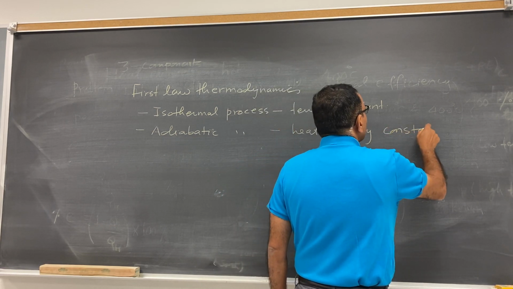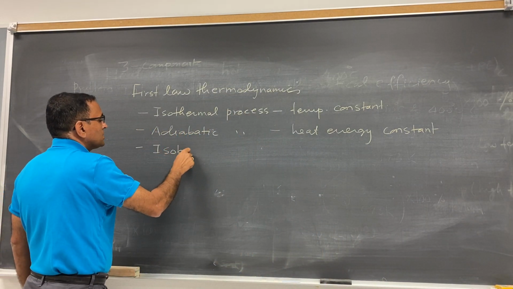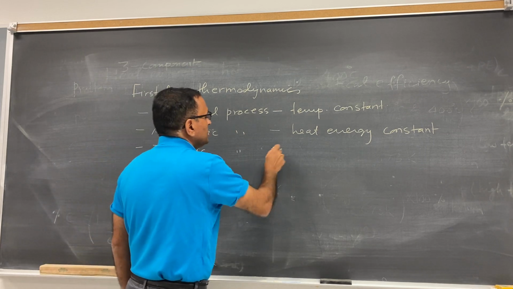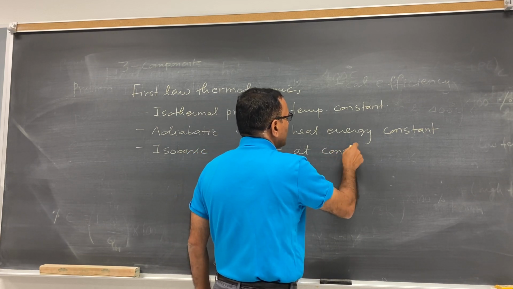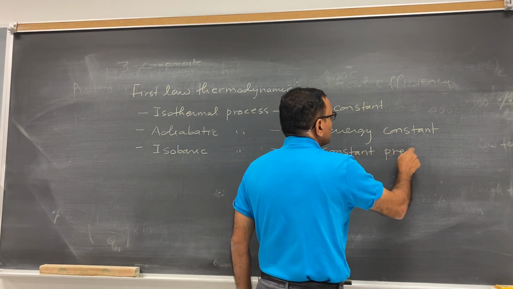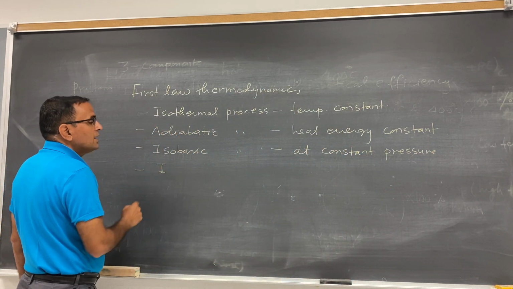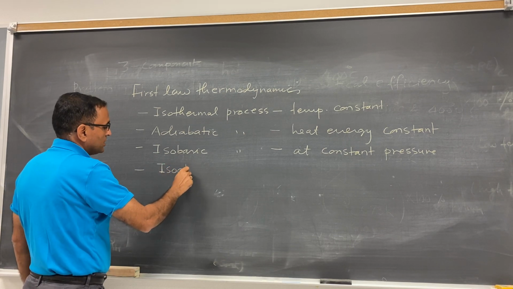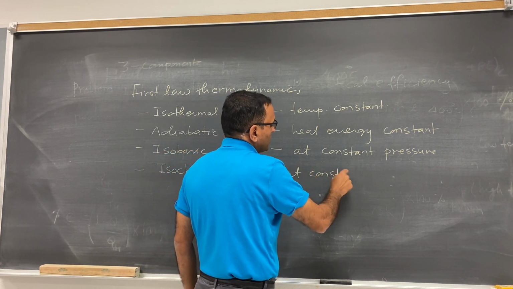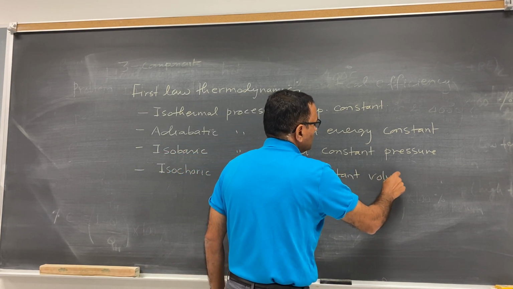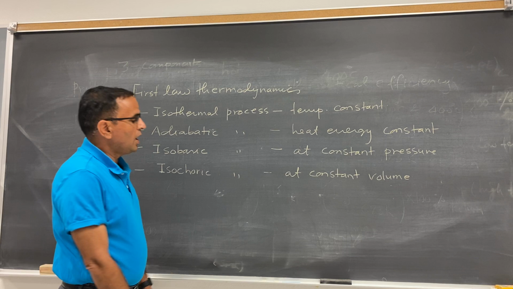Okay, you have other one is isobaric process. This is the process carried out at constant pressure. And you have another one, constant volume, we call isovolumetric, or you can call isochoric process also. Isochoric process at constant volume, the process carried out at constant volume. So you have 4 thermodynamic processes.